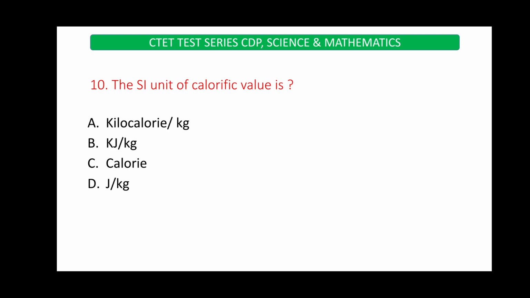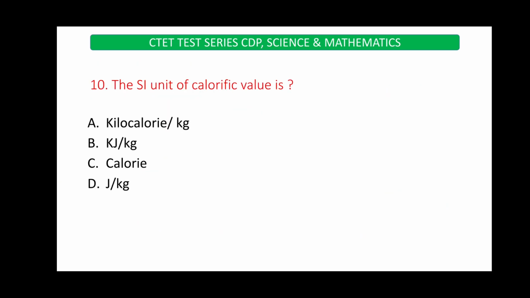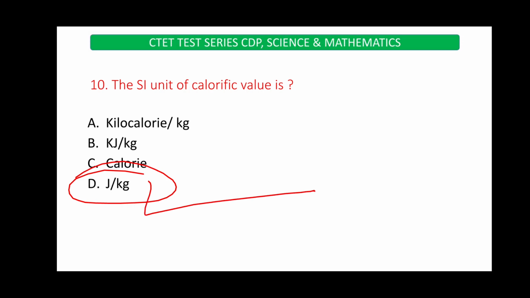Question 10: the SI unit of calorific value is, that is joule per kilogram. The SI unit of calorific value is joule per kilogram. Option D is the right answer.